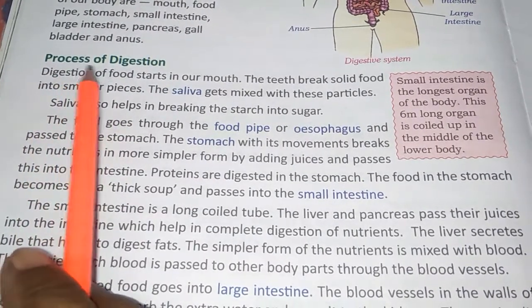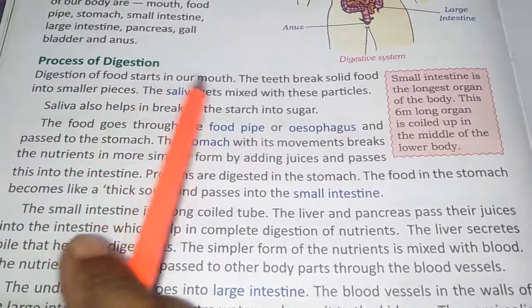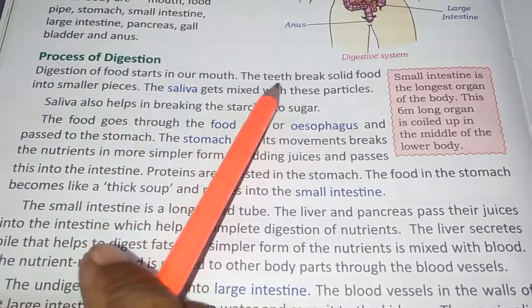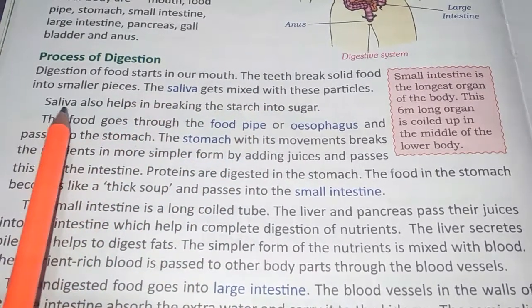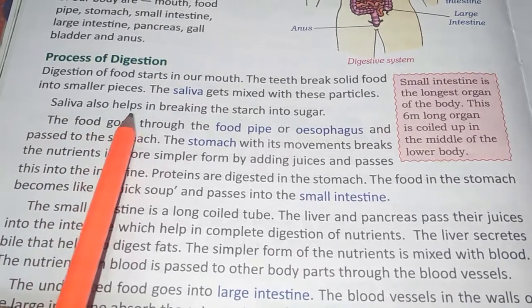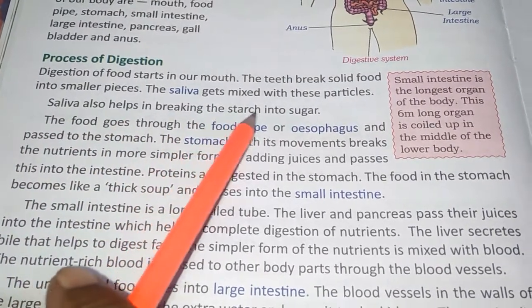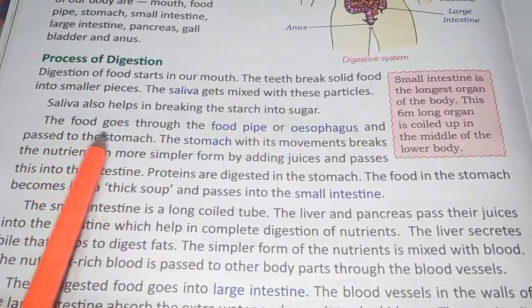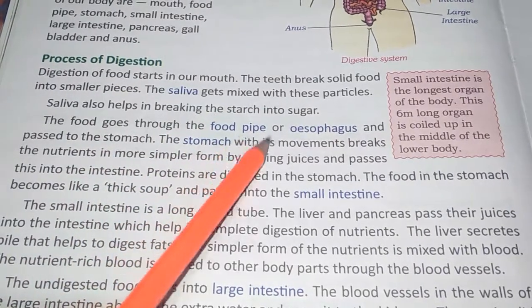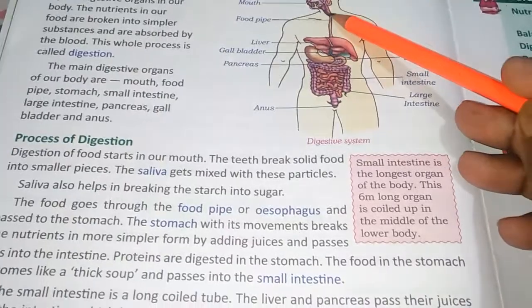Now what happens when we eat food? The digestion starts from our mouth only. The food is mixed with the saliva and it is broken into smaller pieces, and it helps us in breaking starch into sugar. Then the food goes into the food pipe or esophagus. This is the food pipe.